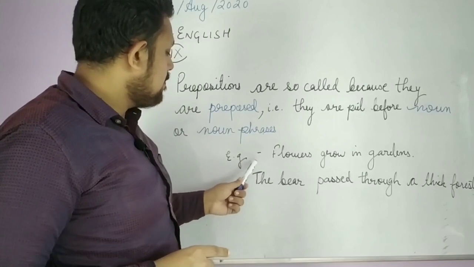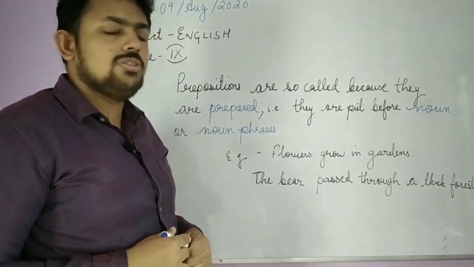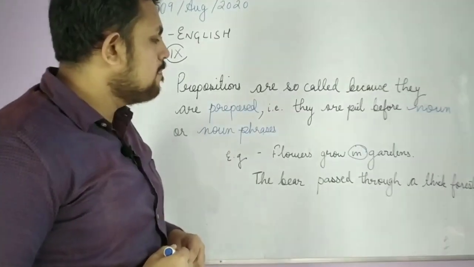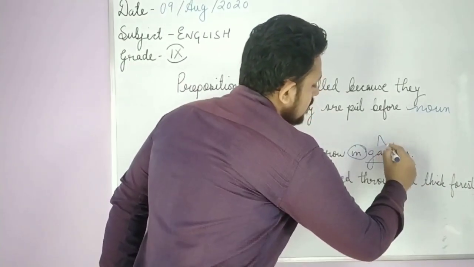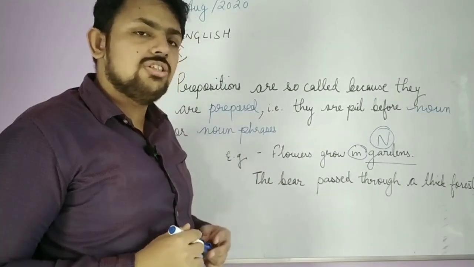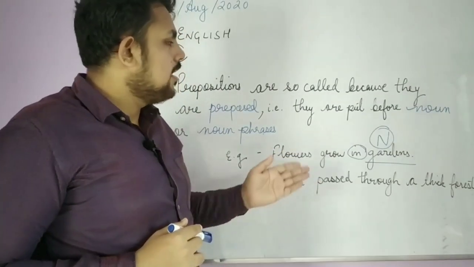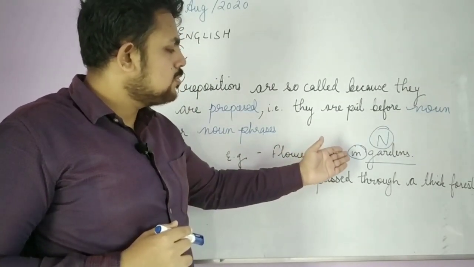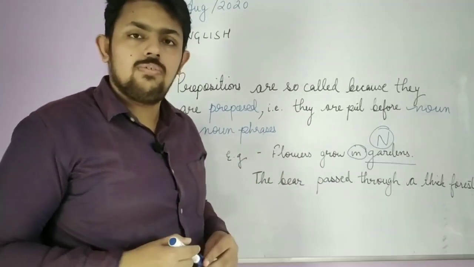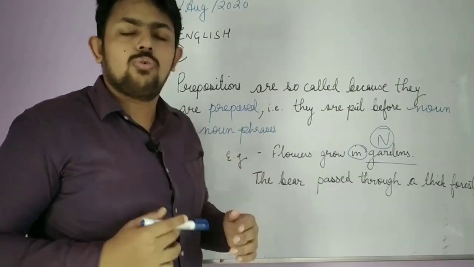See how? An example is there. Flowers grow in gardens. So what is the preposition here? In, and it is used before the noun gardens. So see, both the conditions are fulfilled. It is not used before a verb, and it is used before a noun. See the second condition, it can be used before a noun phrase.